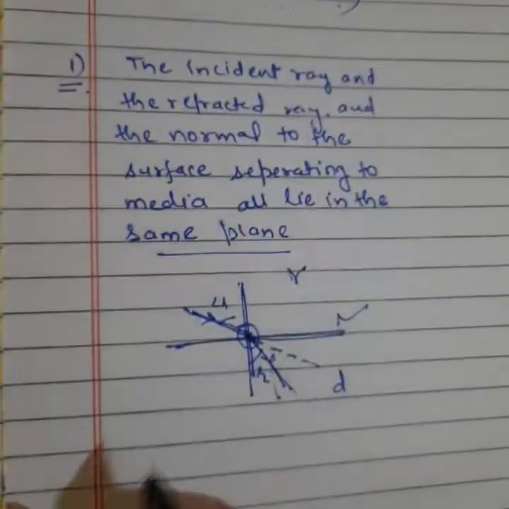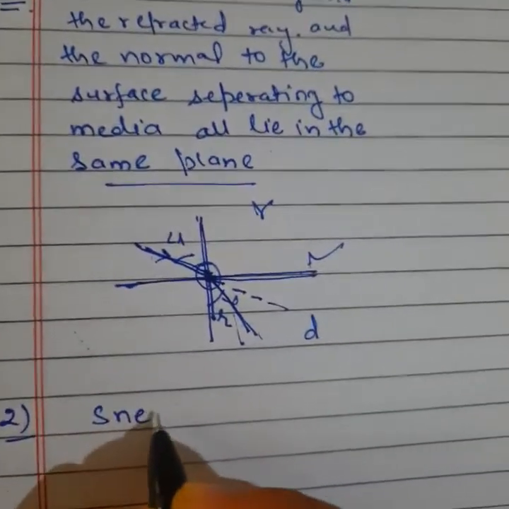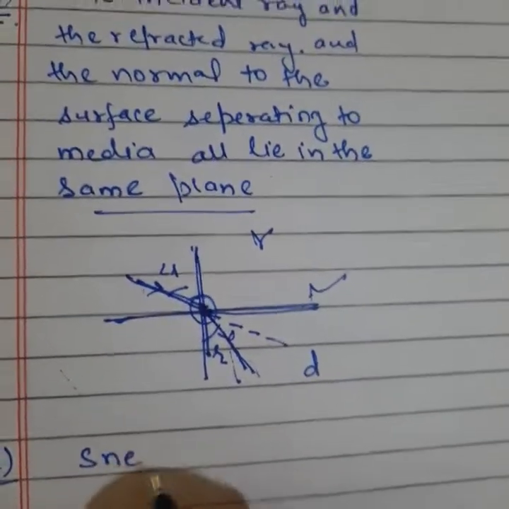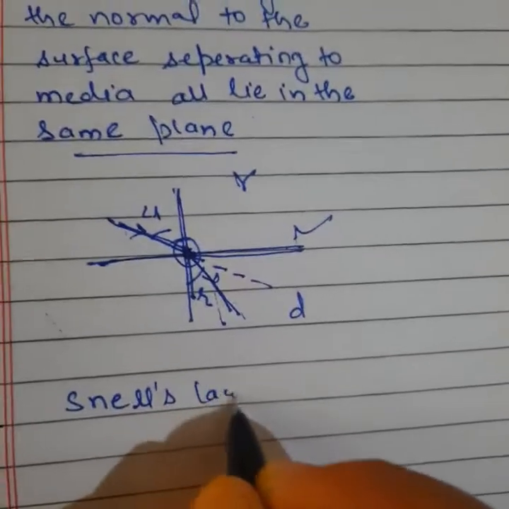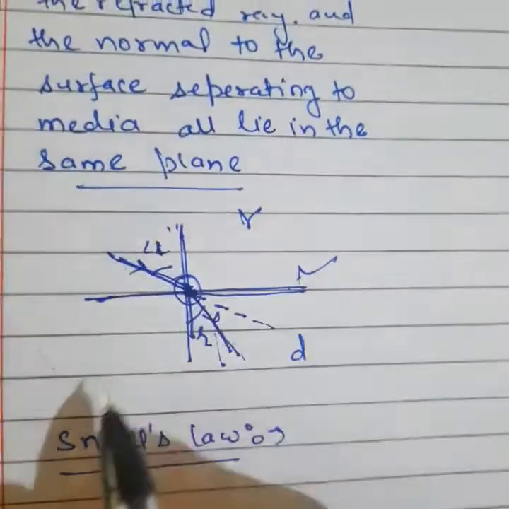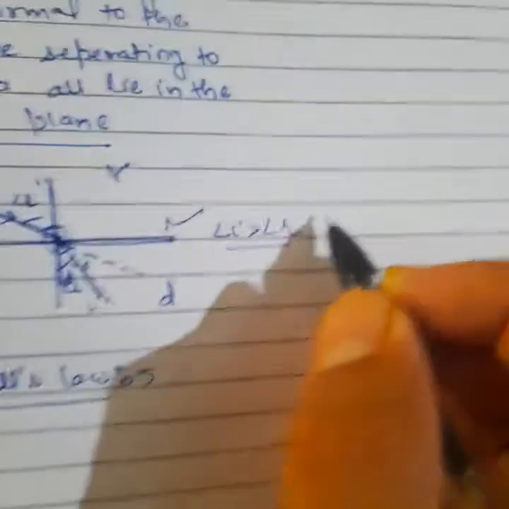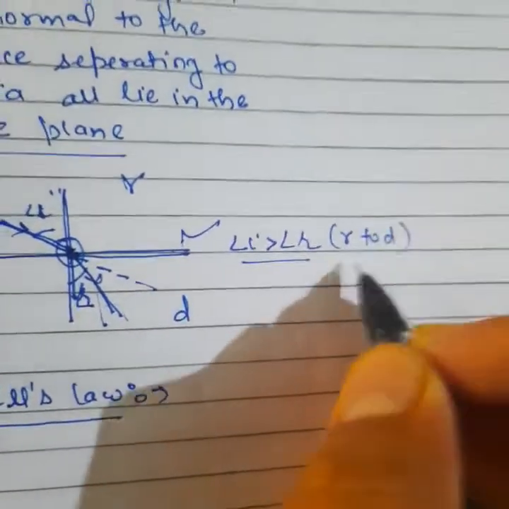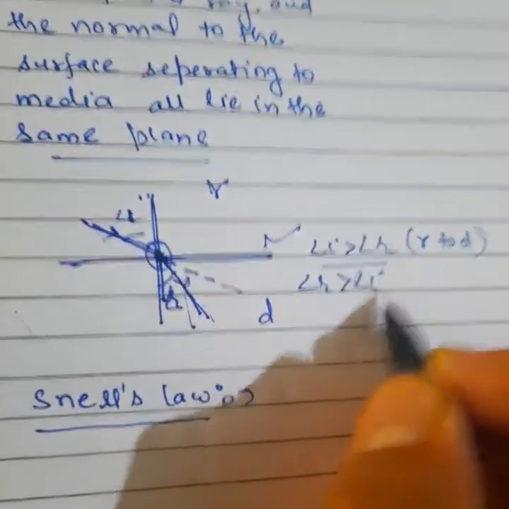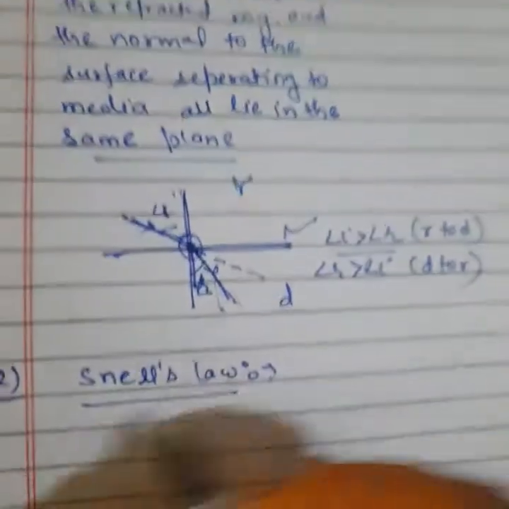Second law, listen carefully. The examiner in the exam can ask this directly. This law can also be called Snell's law. So listen one thing, what does it mean? Look, this is your incident angle, this is your refracted angle. We can say angle I is greater than angle R when light travels from rare to denser medium. Clear? Or we can say angle I is less than angle R when light travels from denser to rare medium. Clear? So this Snell's law comes from this only.